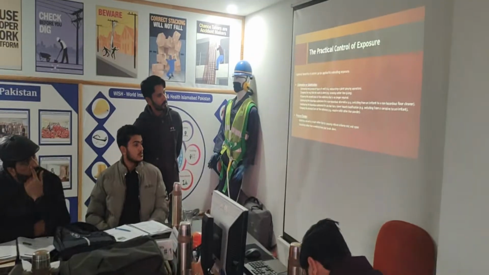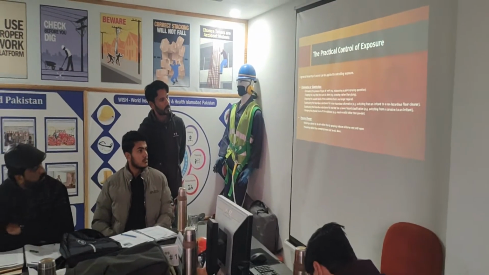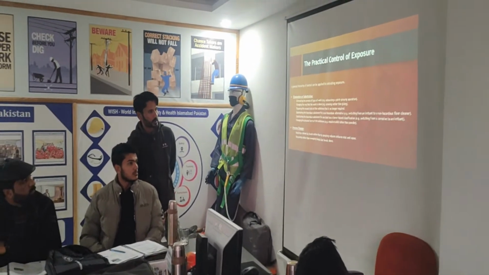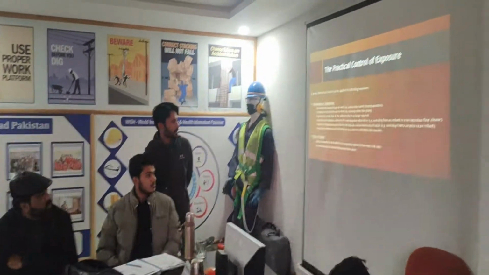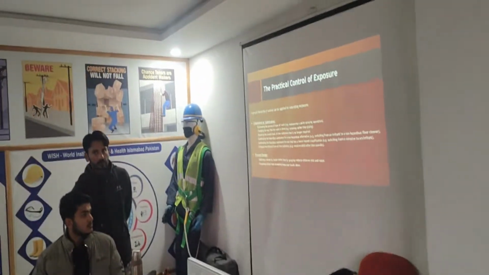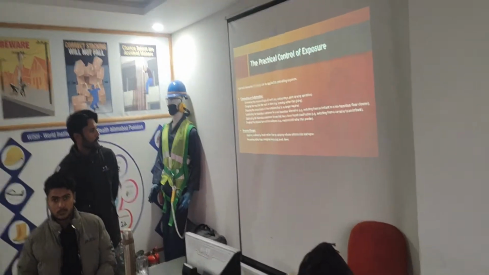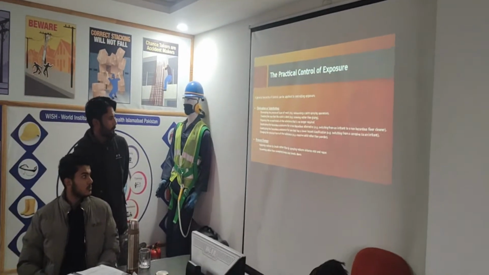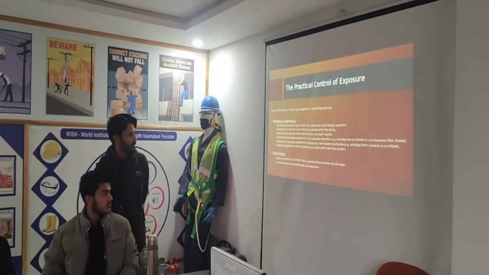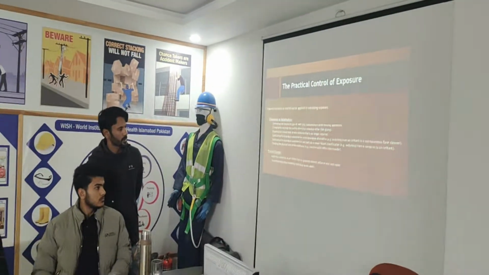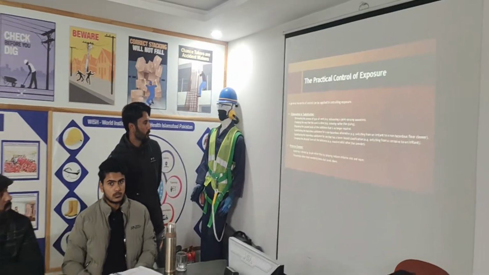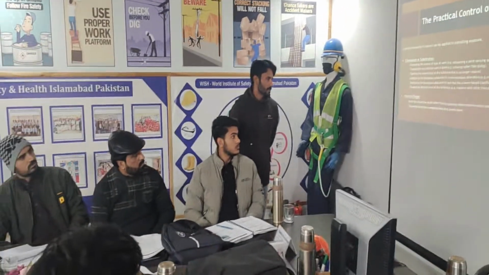Substituting the hazardous substance for one with a lower hazard classification, e.g. switching from a corrosive to an irritant. Corrosive means it can damage your skin. Process change: applying a solvent by brush rather than spraying reduces airborne mist and vapor. Vacuuming rather than sweeping keeps the dust levels down.